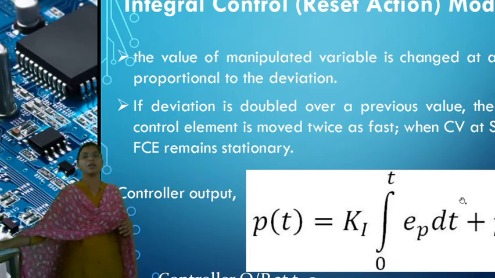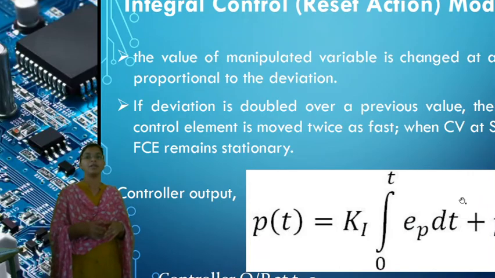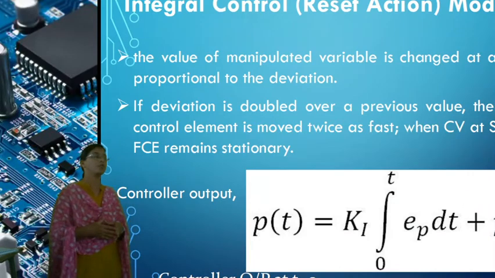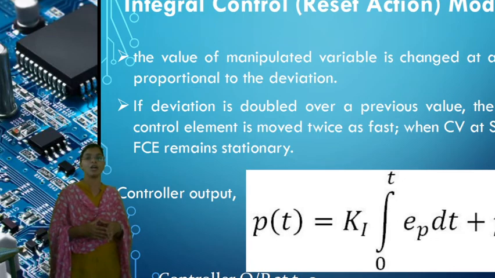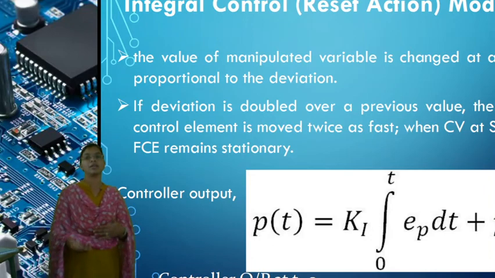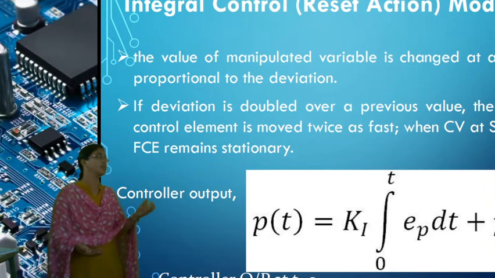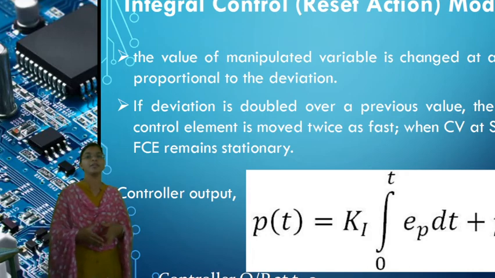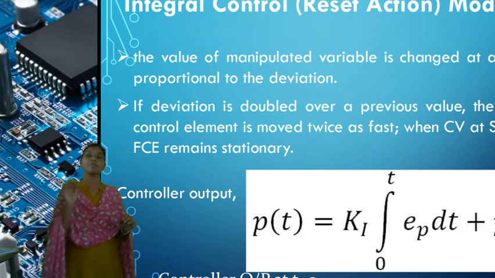The value of the manipulated variable changes at a rate proportional to the deviation. If the deviation is doubled, the final control element will move twice as fast. Whenever the control variable is at the set point, the final control element remains stationary at that particular value.